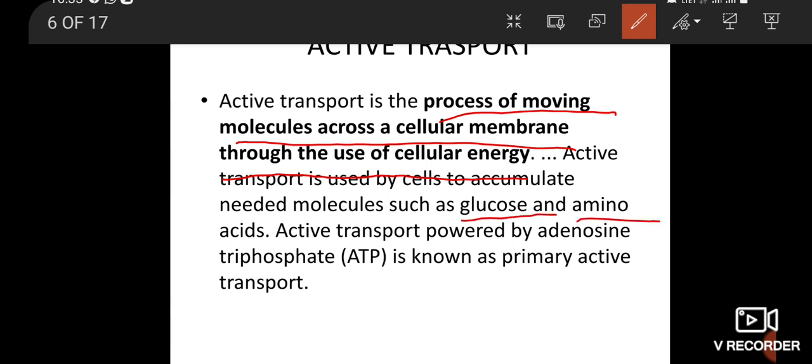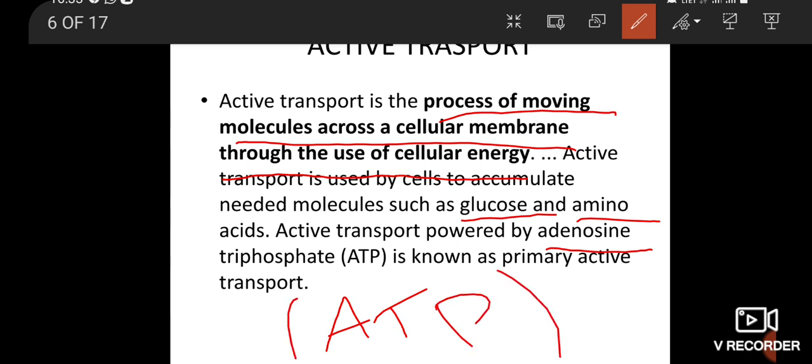The energy comes from adenosine triphosphate, ATP. This is known as primary active transport.